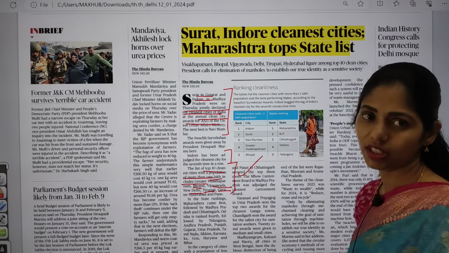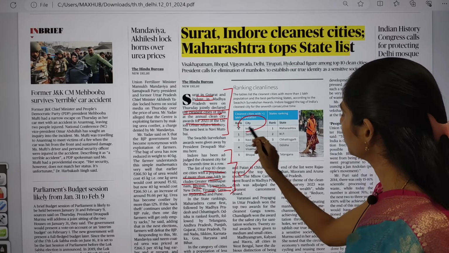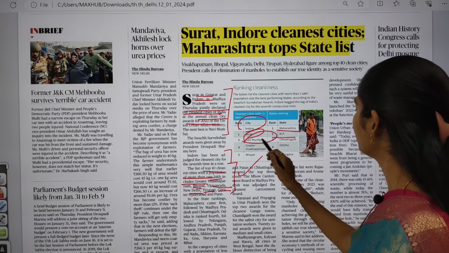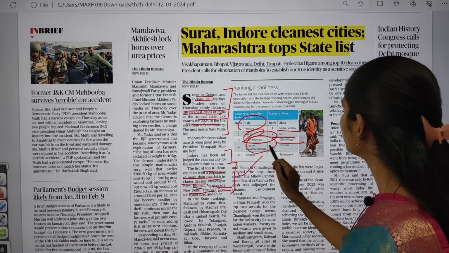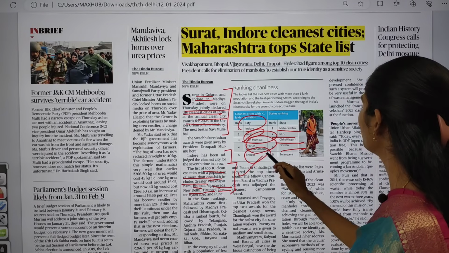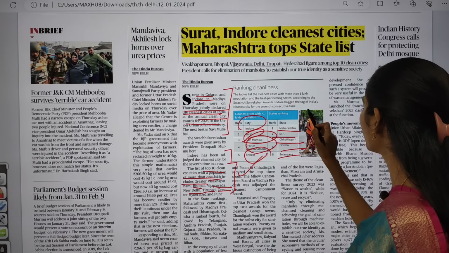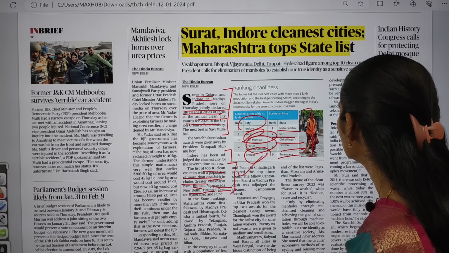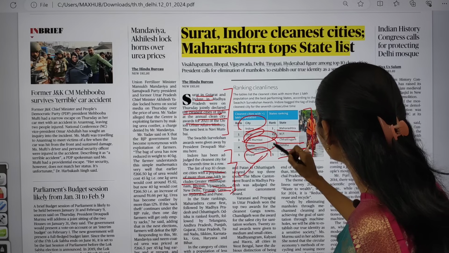And here we have to see the rankings. The first one is Indore in Maharashtra, second one is Surat in MP, Navi Mumbai in Chhattisgarh, Greater Visakhapatnam in Odisha, and Bhopal in Telangana. Okay, so these are some important things that you have to see. So here we have the rankings.